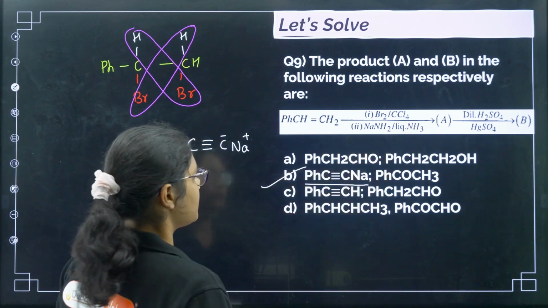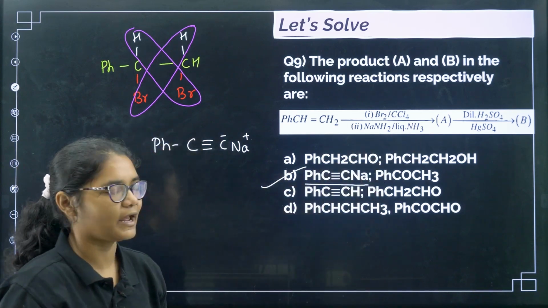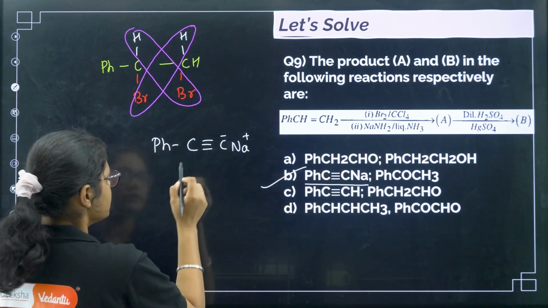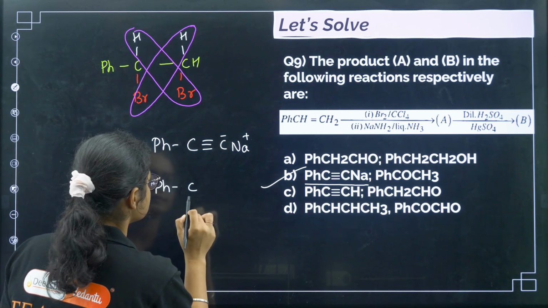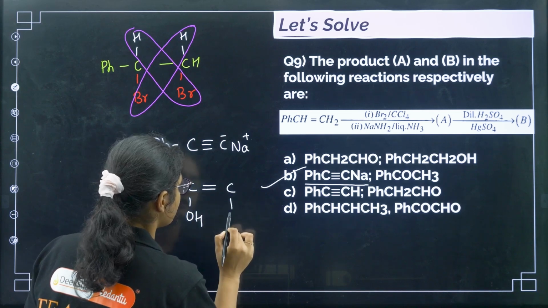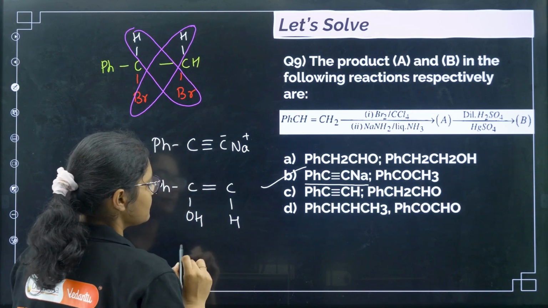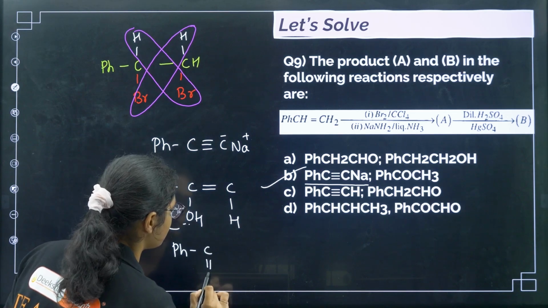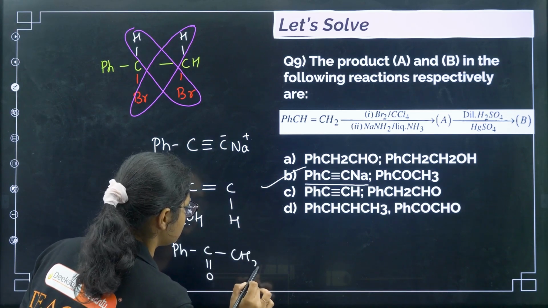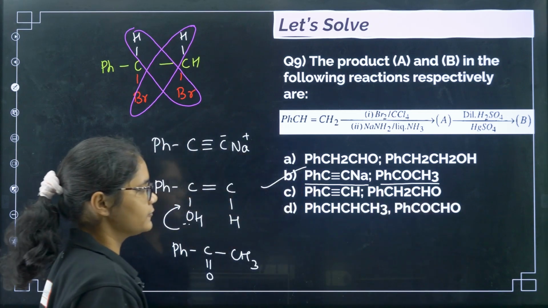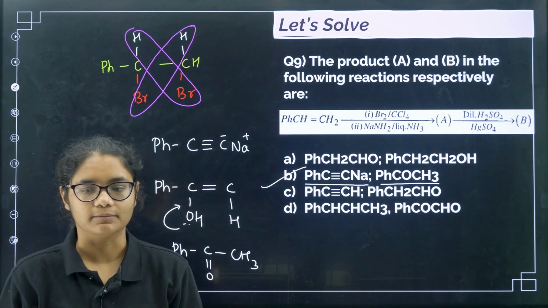But again, we'll do that part also. There is dilute H2SO4 and HgSO4. So again, addition of water following Markovnikov's rule. So what will happen here? OH will be added here to the double bond, and then H will be added. Then there will be tautomerization to give you Ph-C(=O)-CH3. So the correct answer will be option B here.